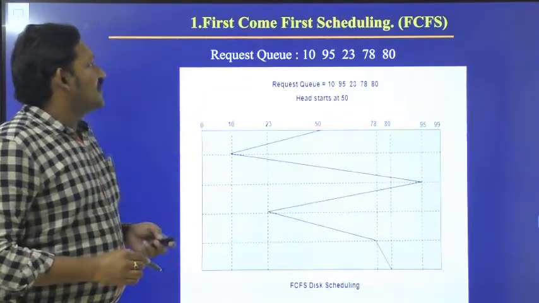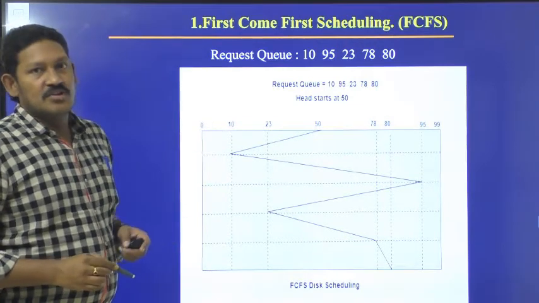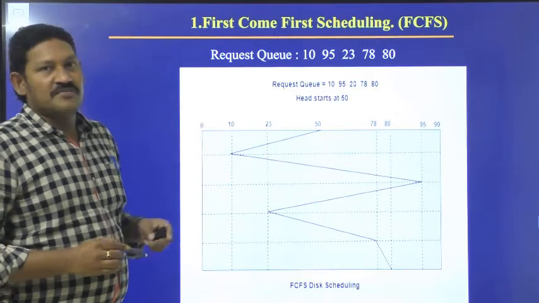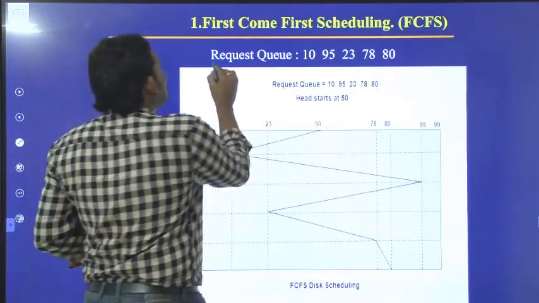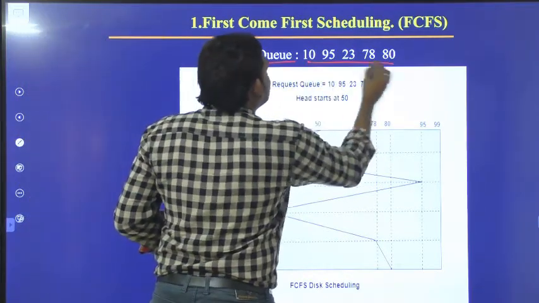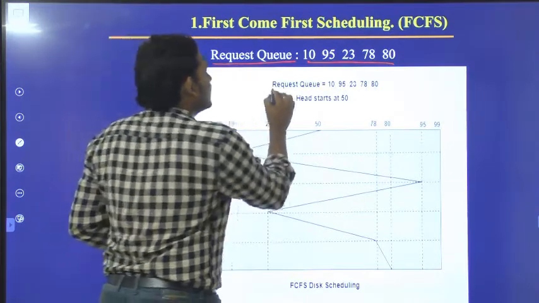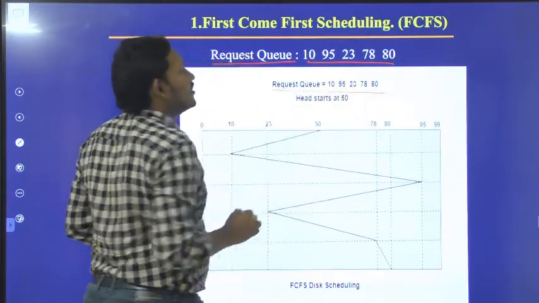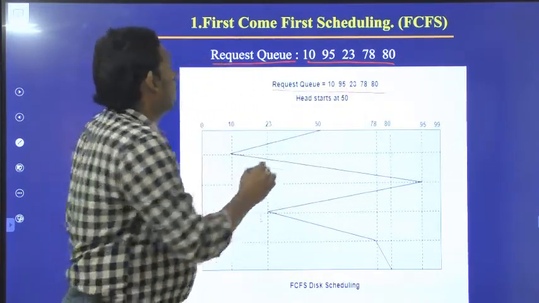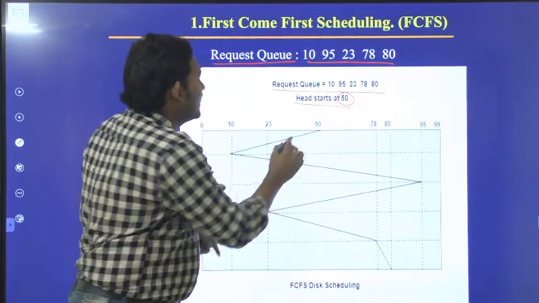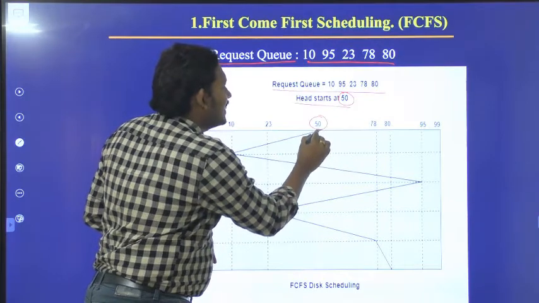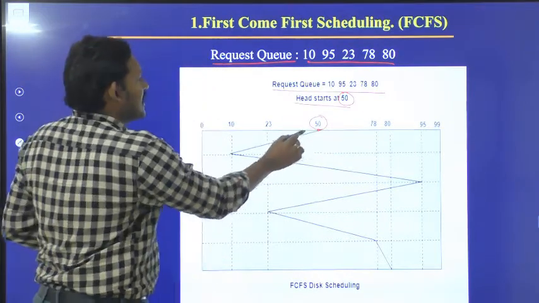Coming to the first one, first come first served scheduling, FCFS. This is the request queue. The request queue is 10, 95, 23, 78, 80. The head starts at 50. So 50 is here, the head starts here.